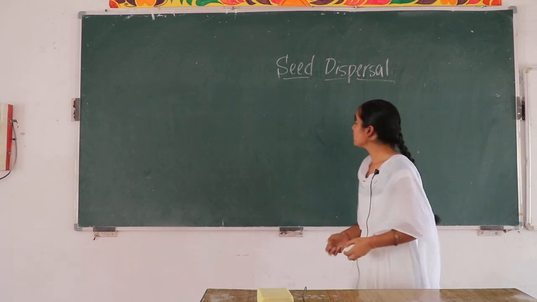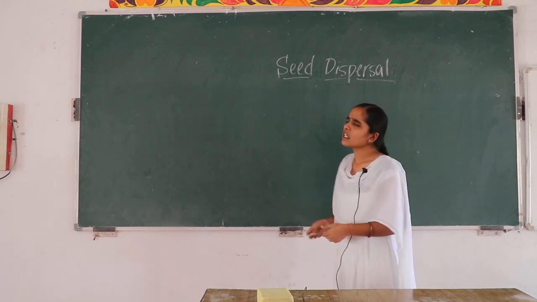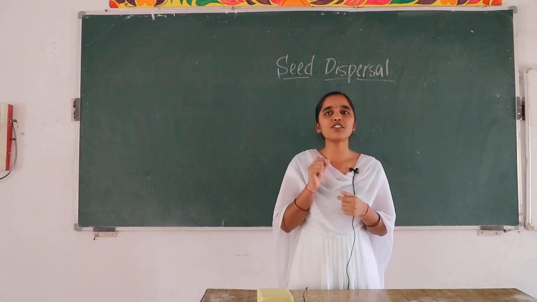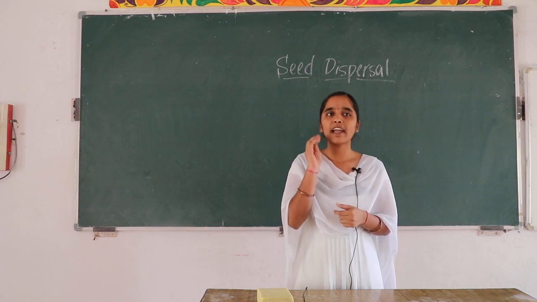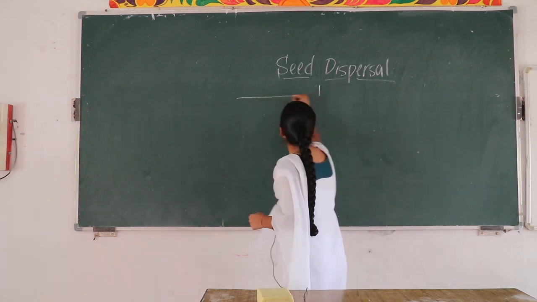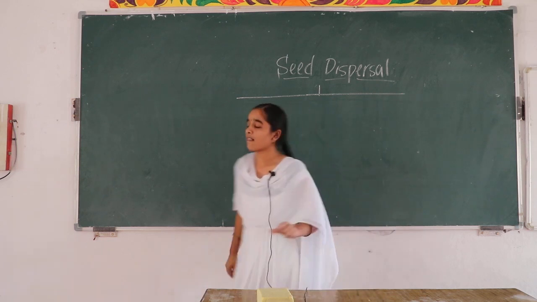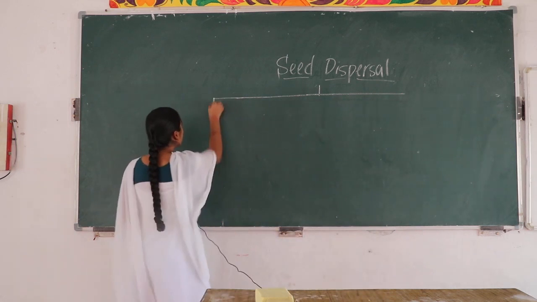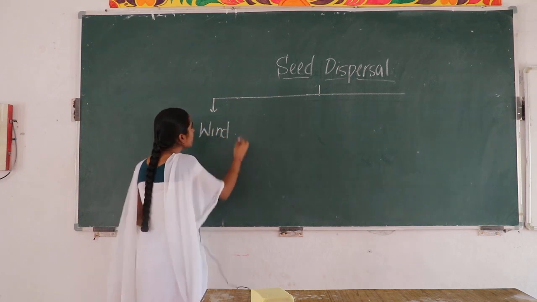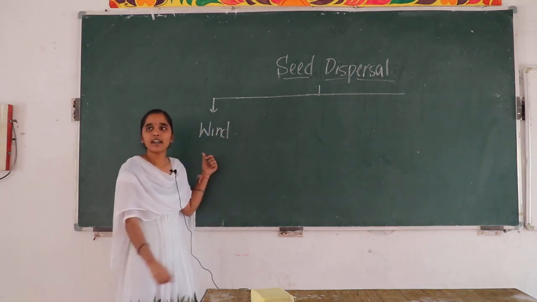Very good. And this seed dispersal is of many types, but due to time convenience, we will discuss only 5 types of it. Okay? In that, the first one is seed dispersal through wind. What is the first one? Wind. Seed dispersal through wind.